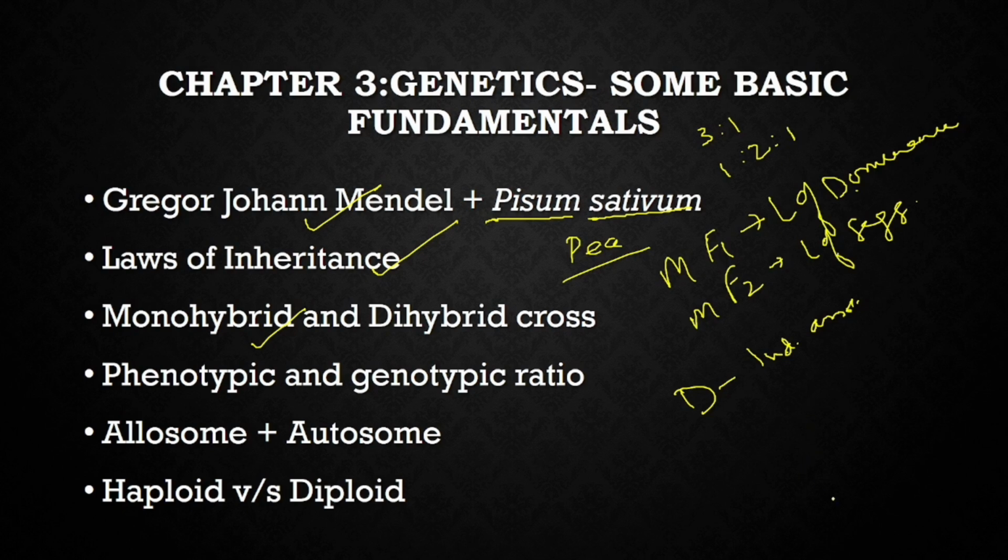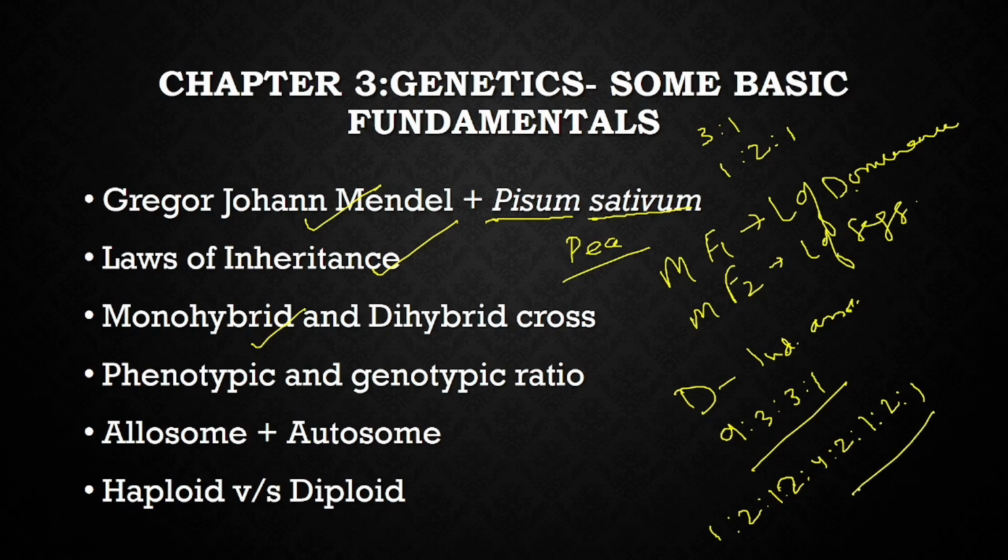For the genotypic and phenotypic ratio of the dihybrid cross, the phenotypic ratio is 9:3:3:1 and the genotypic ratio is very complex, but if you can remember 1:2:1, then double it, that is 2:4:2, and then again write the single one, 1:2:1. This is very complex, so generally not asked in the exam, but if you know, it's better. So what is a genotype? Genotype is the genetic composition of an organism, and phenotype is the physical appearance of an organism.